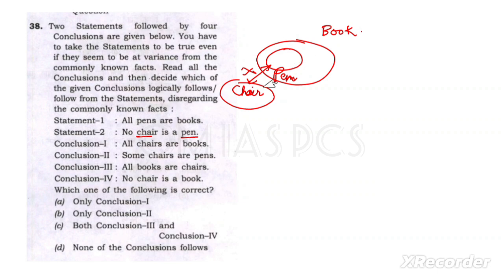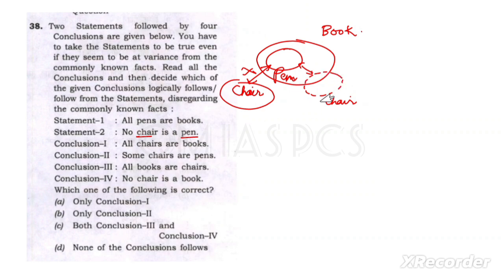If you make the chair like this, and here also we can say this is a chair, so no chair is a pen is also a possibility from this diagram. But in this diagram, can we conclude all chairs are books?